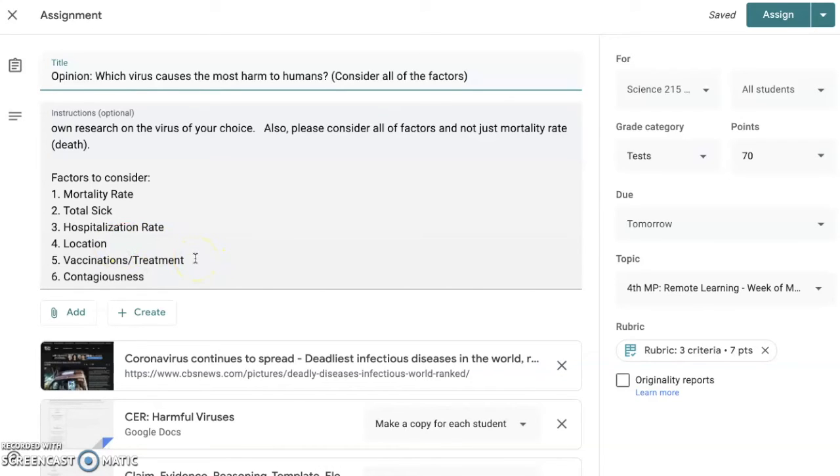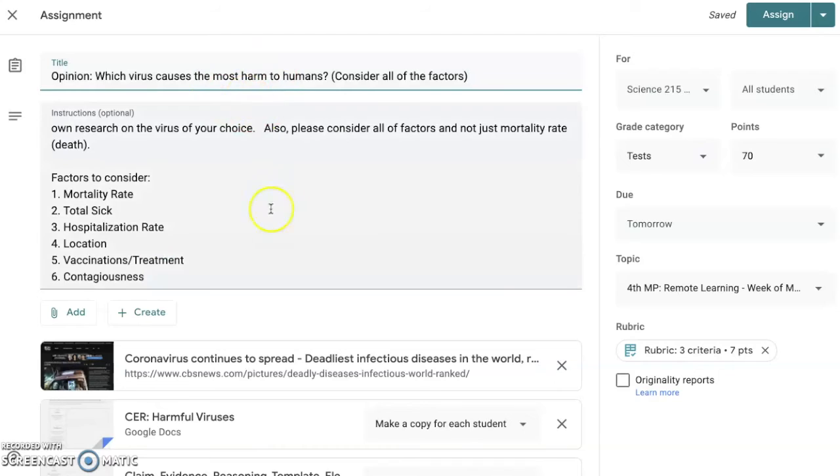Vaccinations and treatments. This is a big one, because if there is a very contagious, deadly disease, but we have a vaccine or treatment for it, it definitely lowers the harm to humans. And contagiousness. I'm pretty sure it's a word, but how contagious is it? Right now, coronavirus is pretty contagious. There are other viruses that are even more contagious. If something spreads easily, that will again impact humans.